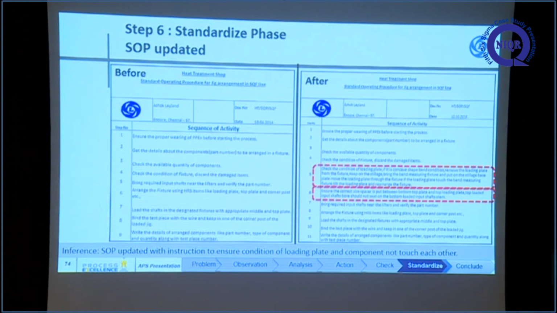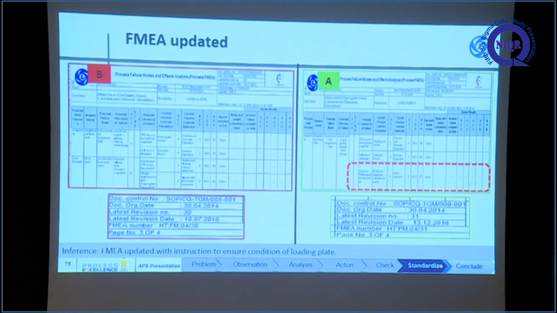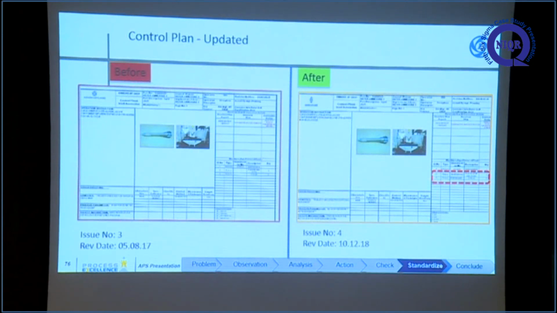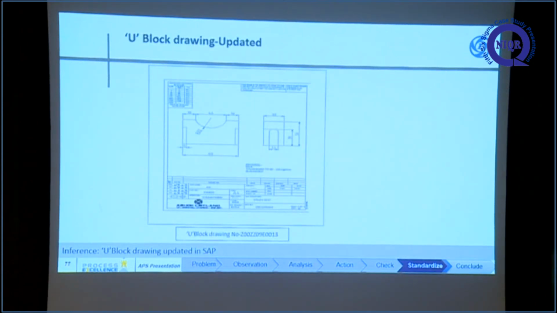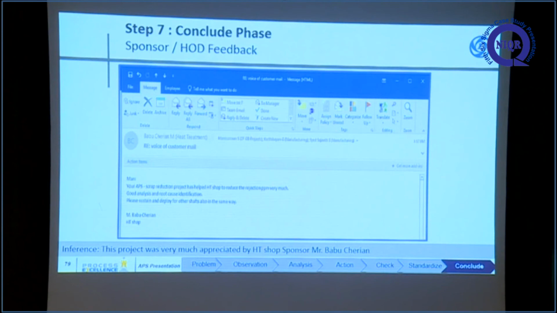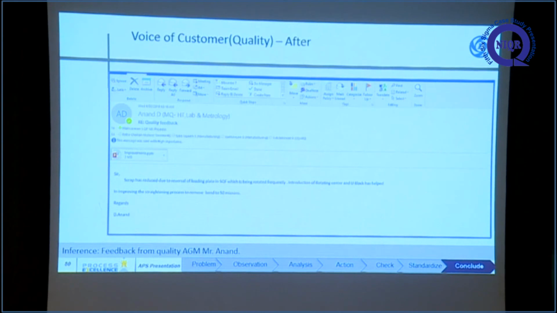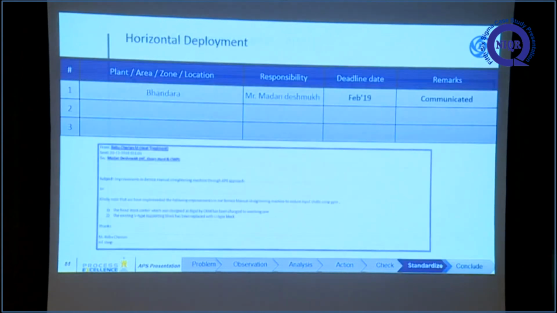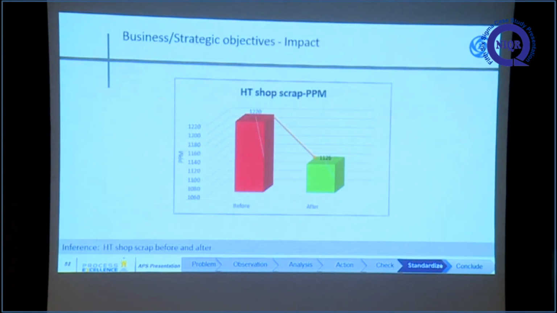After completing all this, we updated the SOP and the FMEA in all lines, and the control plan also we updated. For the U block drawing, we updated it in the SOP and gave it to unit planning. And the plunger we are calibrating daily, and for that we take feedback from the head of department. For voice of customer, we took it from manufacturing quality. For horizontal deployment, we sent this project to our other unit in Bhandara, and there they achieved the target in 1126 ppm.